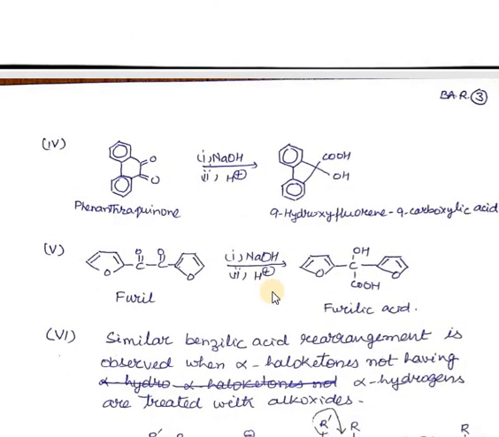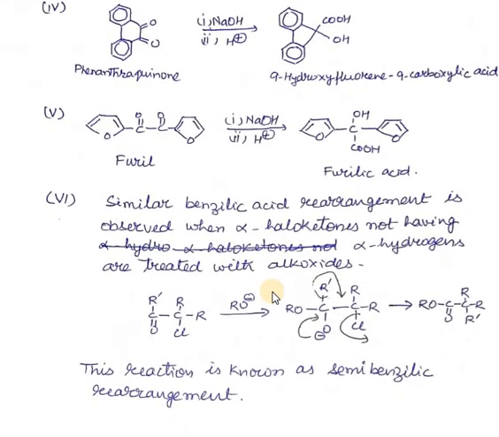Now we come to the sixth point of this application, which is more interesting. A similar benzilic acid rearrangement is observed when alpha haloketones not having alpha hydrogen are treated with alkoxide.